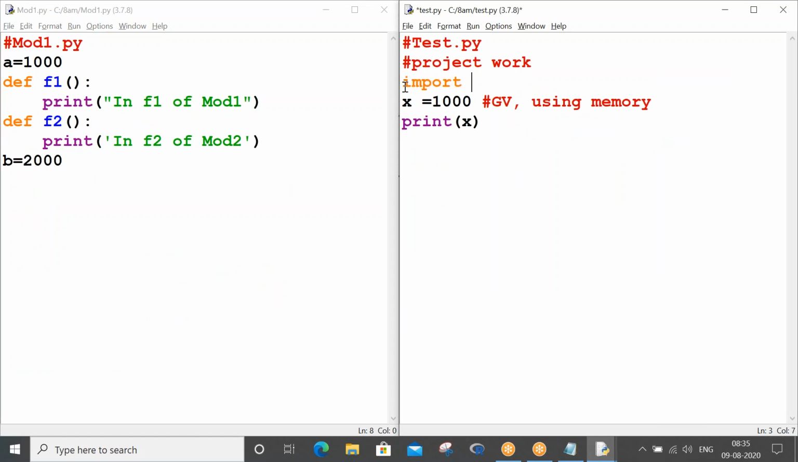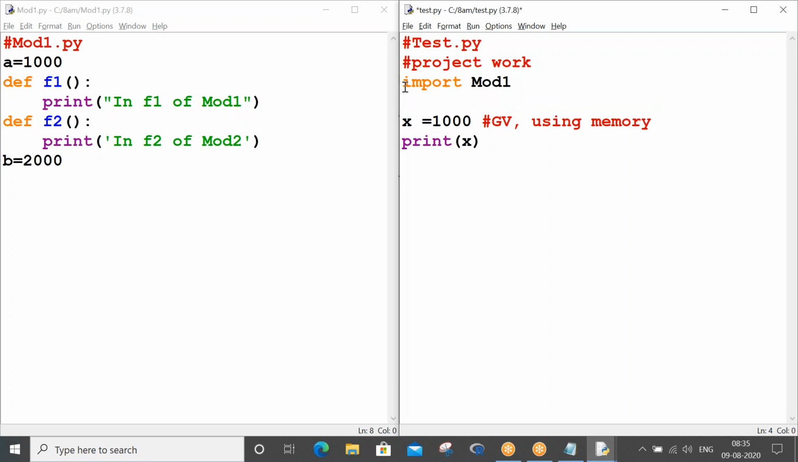Import, what is my module name? Mod1. Am I right or wrong? The left side program name is what? Mod1.py. So mod1 is the module name. You have to import the module name as it is, right? Now, good. Now you don't need to utilize this line, so let me erase that line. Now, when you have imported the whole module, what is the understanding?